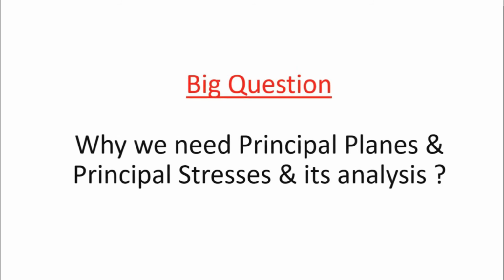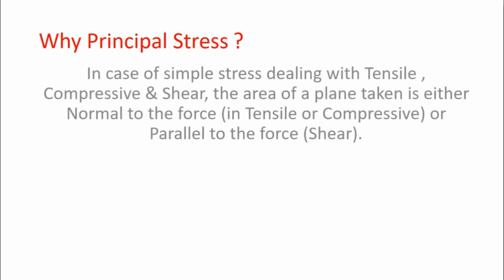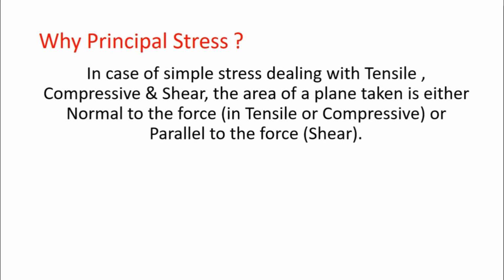Now the big question arises: why do we need principal planes and principal stresses and their analysis? To begin with, we know that in simple stress, dealing with tensile, compressive and shear, the area of the plane taken is either normal to the force in tensile or compressive, or parallel to the force in case of shear.